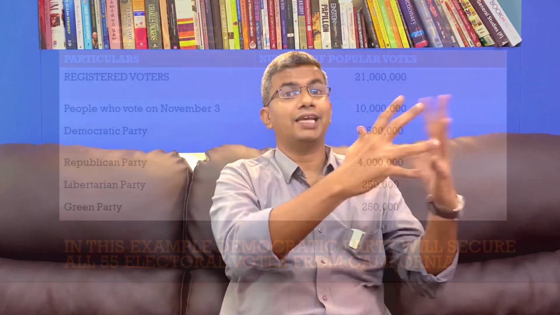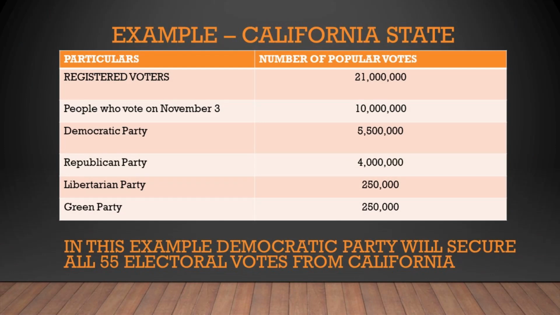What does it mean? Let's take California as an example. There are totally around 21 million, which is 2.1 crore registered voters in California. Let's assume out of that 1 crore people come to vote on the election day, which is November 3rd. Then whichever party gets the maximum number of votes out of those 1 crore, they will get all the 55 electors from California.